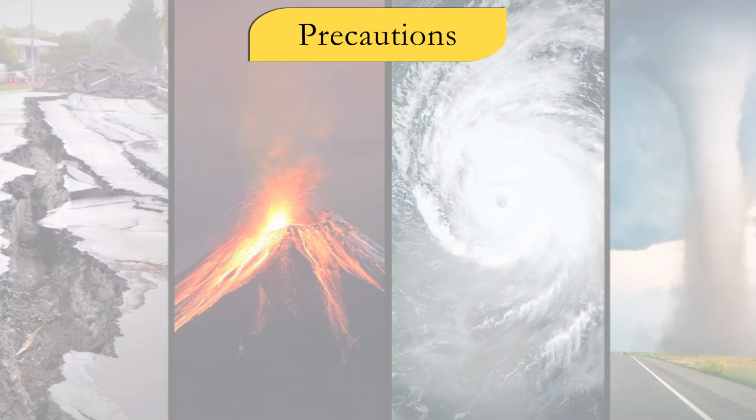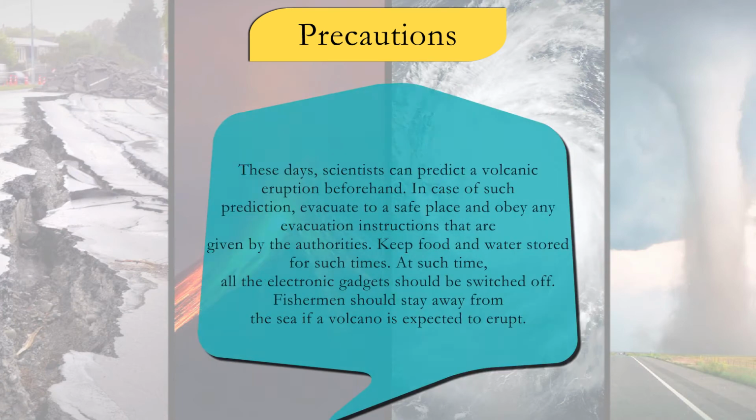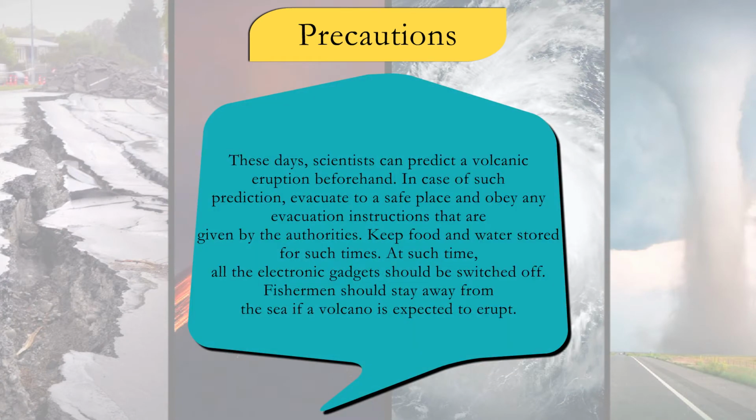Precautions. These days, scientists can predict a volcanic eruption beforehand. In case of such prediction, evacuate to a safe place and obey any evacuation instructions that are given by the authorities. Keep food and water stored for such times. At such time, all the electronic gadgets should be switched off. Fishermen should stay away from the sea if a volcano is expected to erupt.